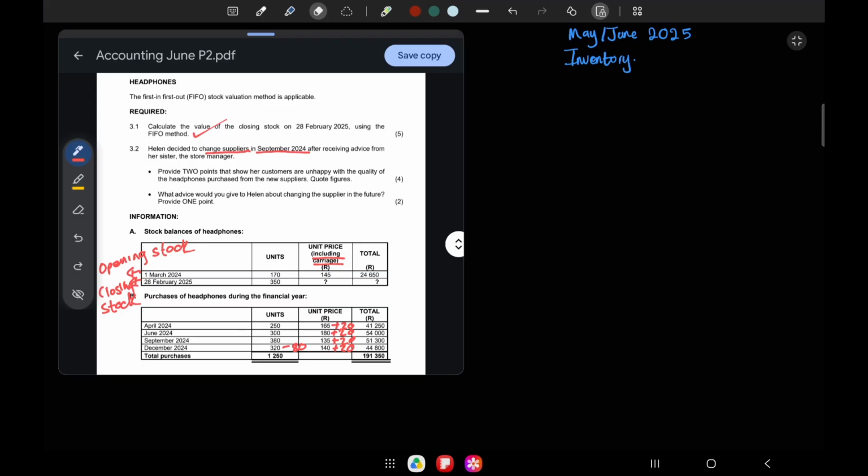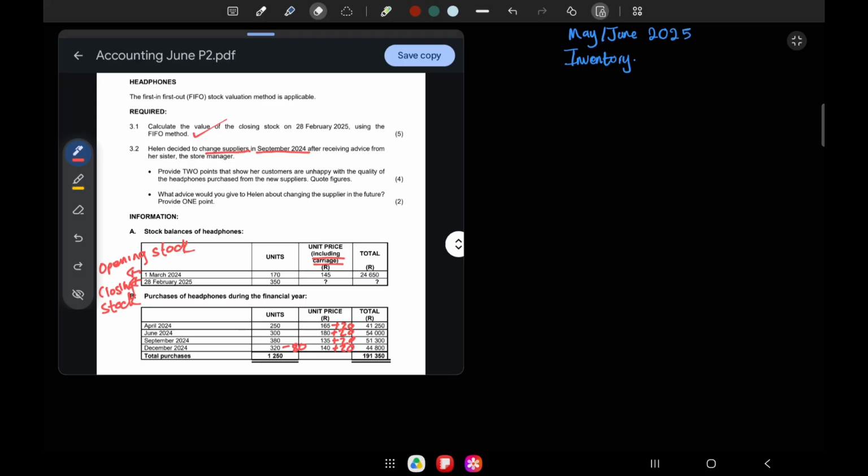Let's read this again. 3.2. Helen decided to change suppliers in September 2024 after receiving advice from her sister, the store manager. Provide 2 points to show that our customers are unhappy with the quality of the headphones purchased from the new suppliers. So what this question basically means is that she changed suppliers. Now they want us to prove that customers didn't like the quality of the headphones. Why didn't they like the quality?